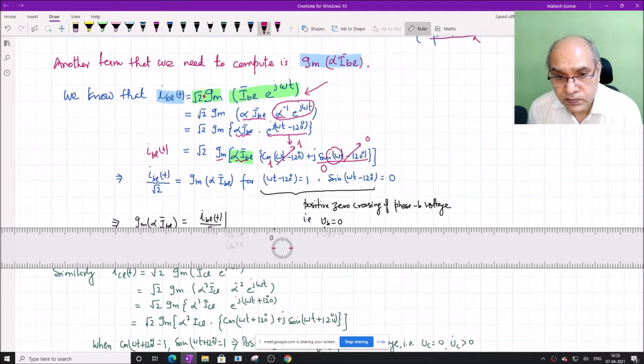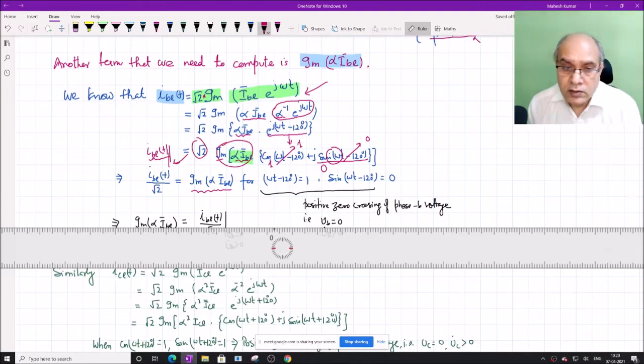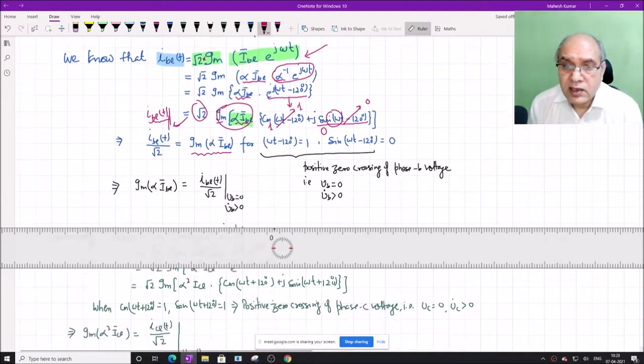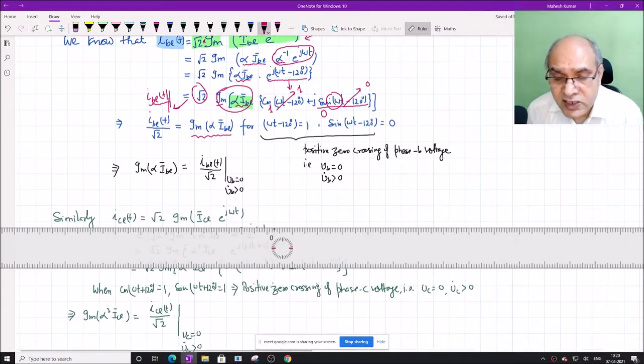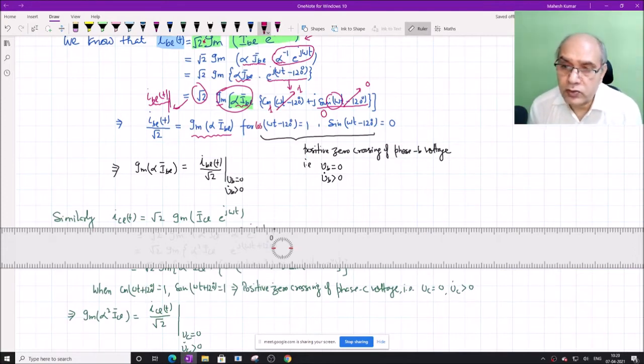Hence the imaginary of alpha I_BL is equal to I_BL(t) by root 2, this factor. So this happens when cos(omega t minus 120 degree) is 1 and sine(omega t minus 120 degree) is equal to 0.